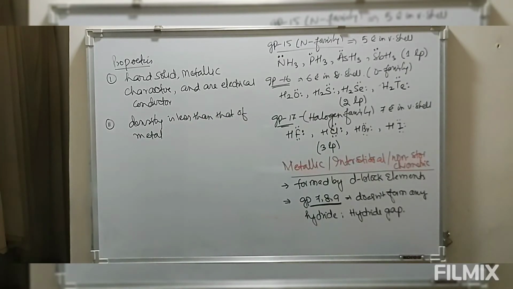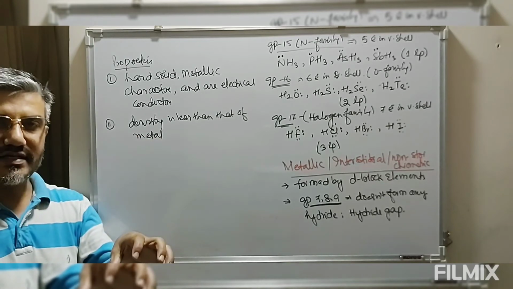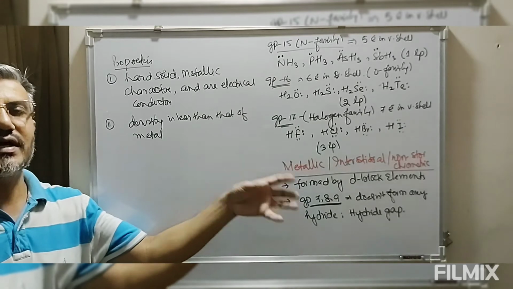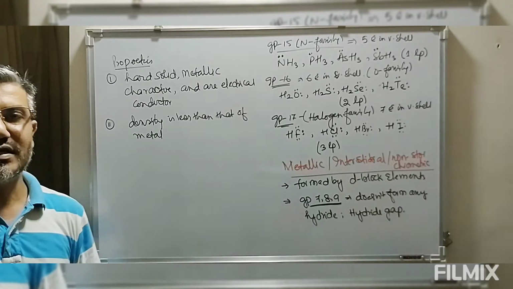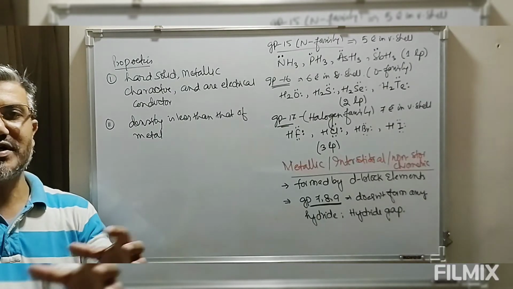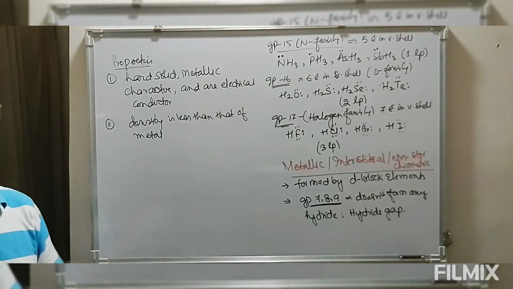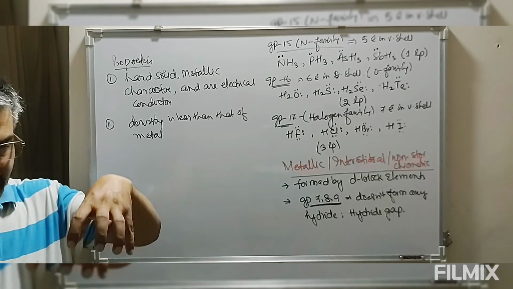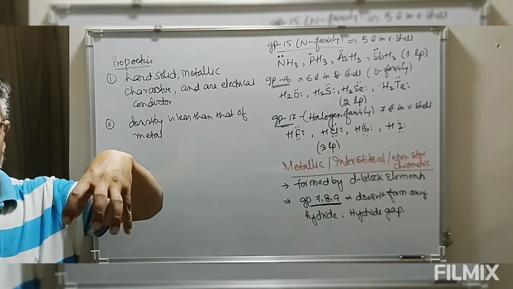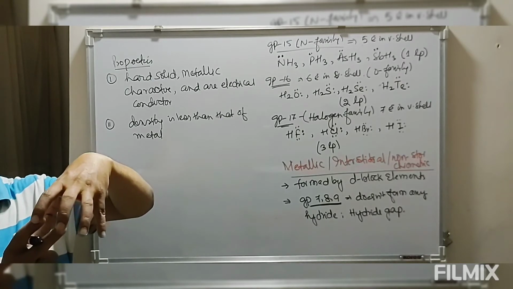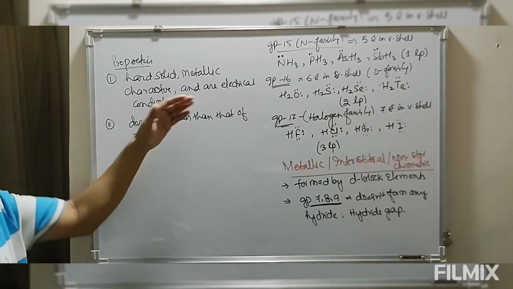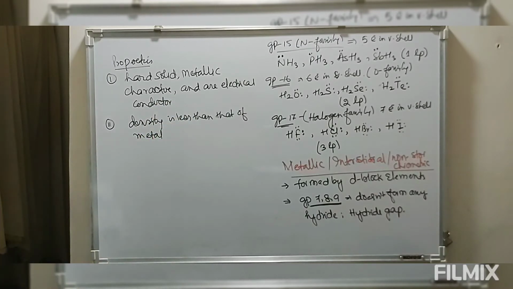The reason being, when hydrogen gas is incorporated in the crystalline structure of the metal, the volume undergoes expansion. Because of this expansion in volume, density is decreased.